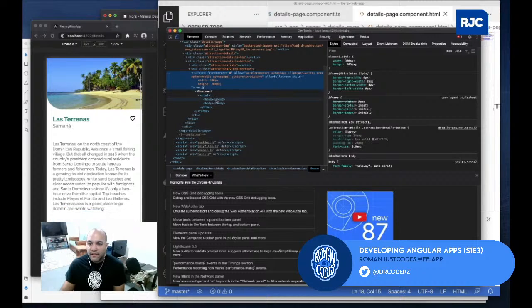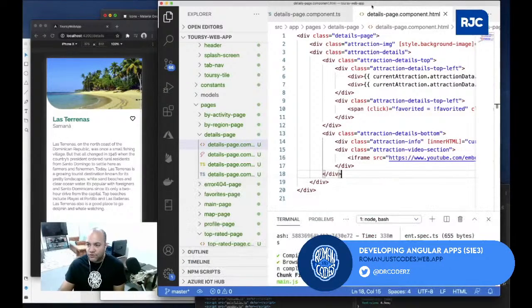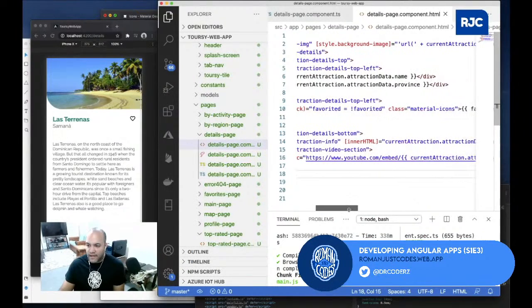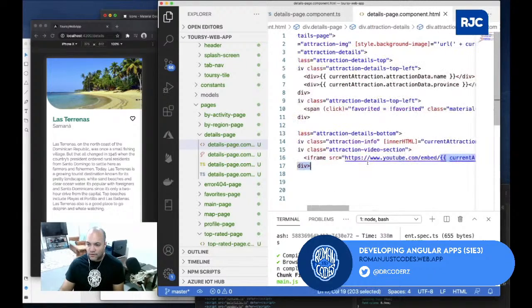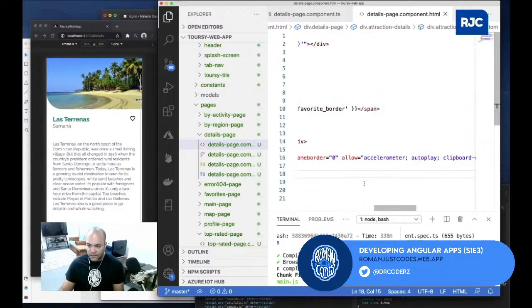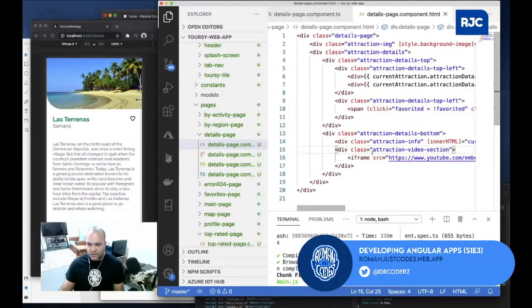The source, is it? How am I doing the source? I'm adding the source like youtube.com, embed, and then slash the ID. Is that how the other one is? If I do undo in here, let me see how it was. So there you go. That's it. Let's just at least see it.